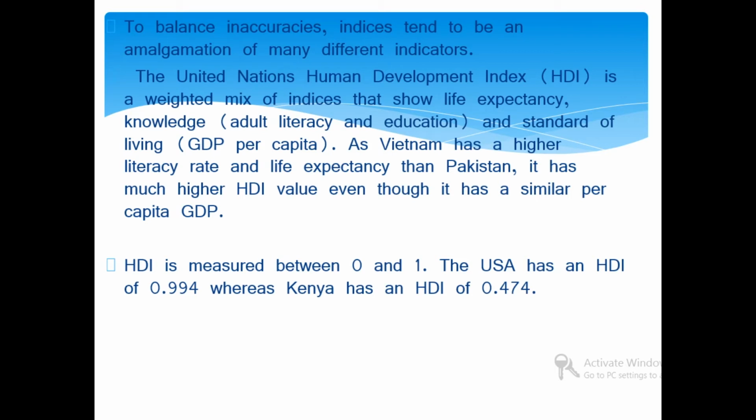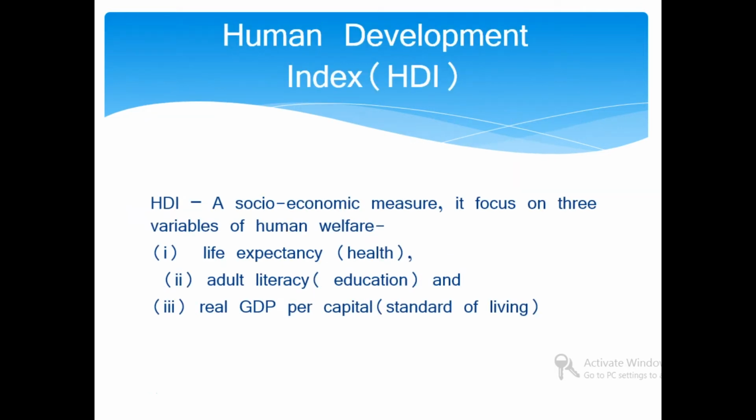HDI is measured between 0 and 1. US has an HDI of 0.99, whereas Kenya has 0.47, India has 0.56, something like that. Human Development Index, HDI.